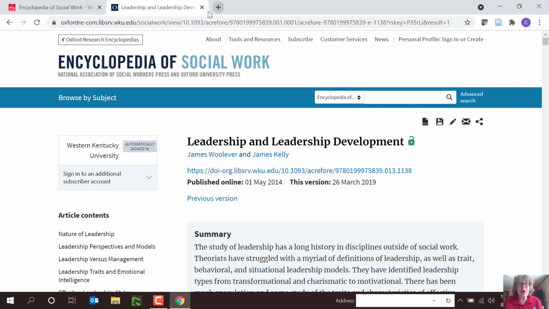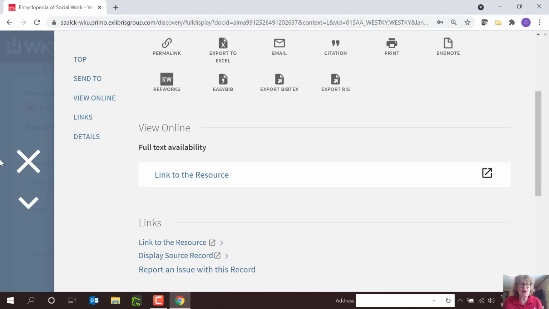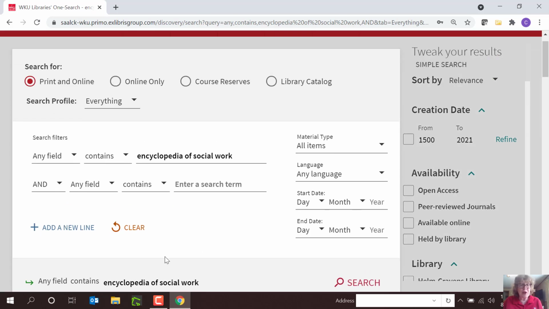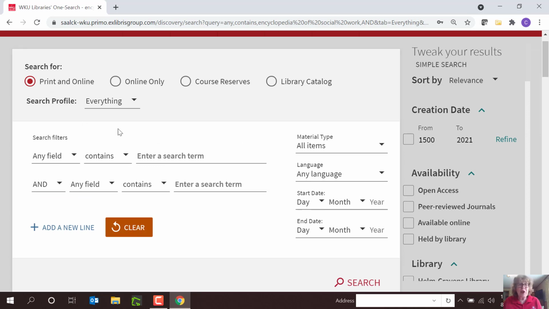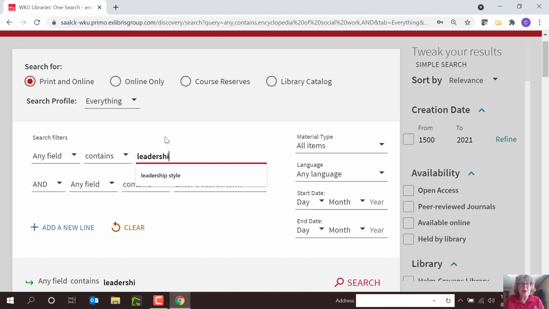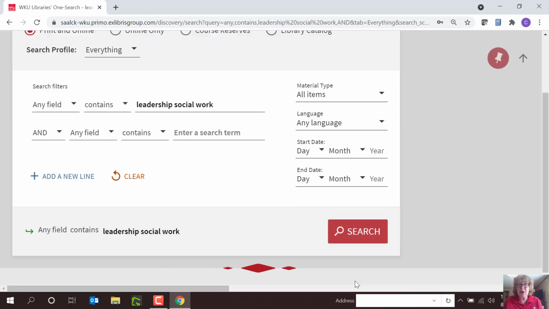When I'm done using the Encyclopedia of Social Work, I click X, which takes me out of the chapter. X takes me back to my search. Now I'm going to do a new search. I click the Clear button. Let's say I want to use one search to find books and articles that we have on leadership and social work. I type my search, leadership, social work, search.